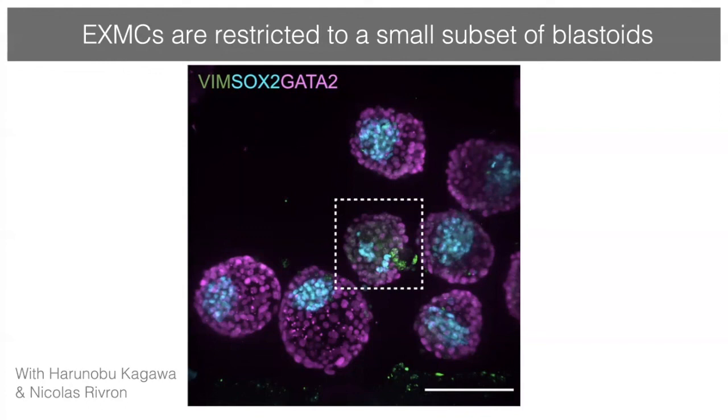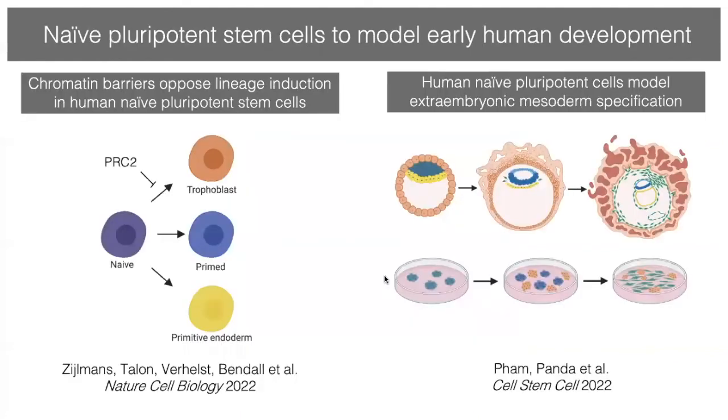So it really looks like most blastoids are fine and model the embryo just fine, but in a small proportion of cases, there appears to be misspecification of the extraembryonic mesoderm lineage, which should not be present in a pre-implantation model. And we still don't understand why this is happening.